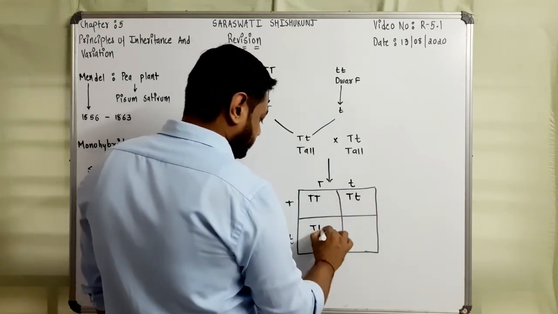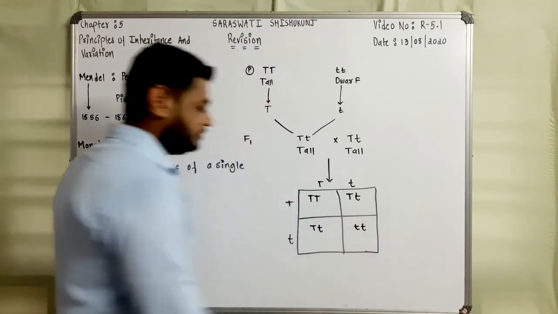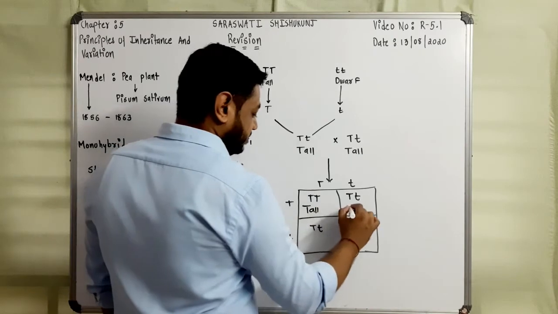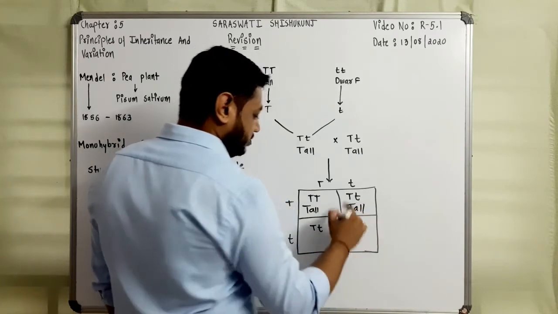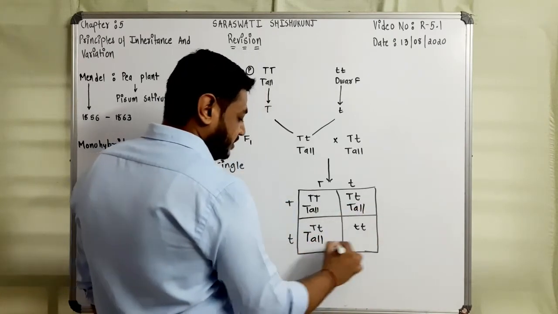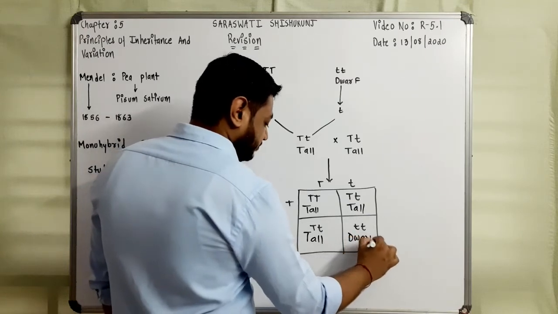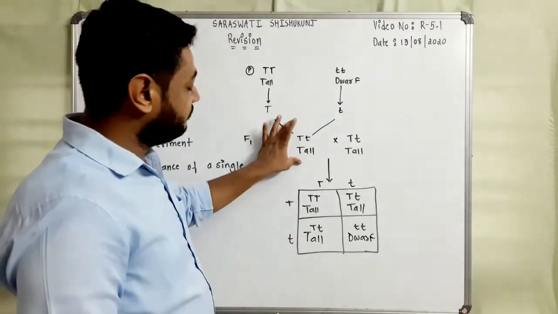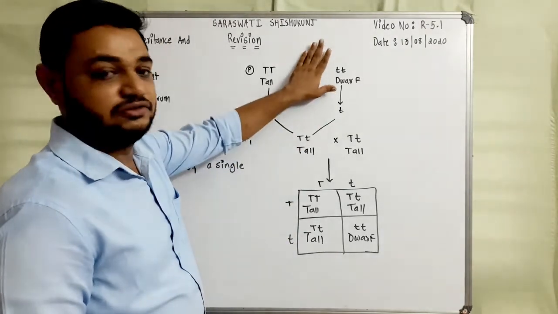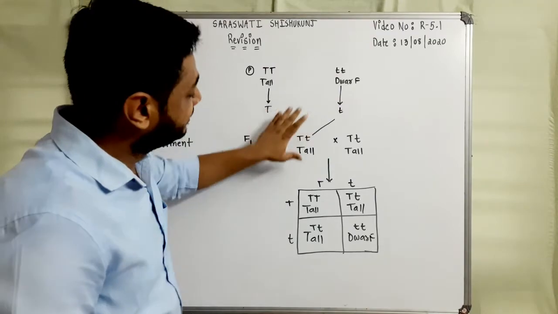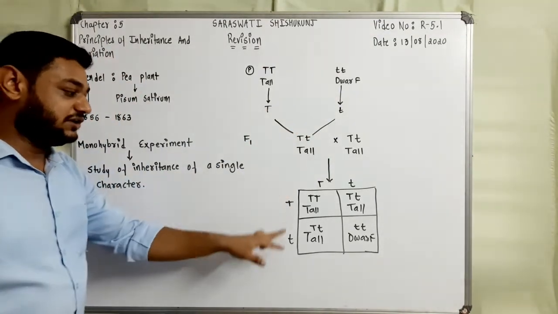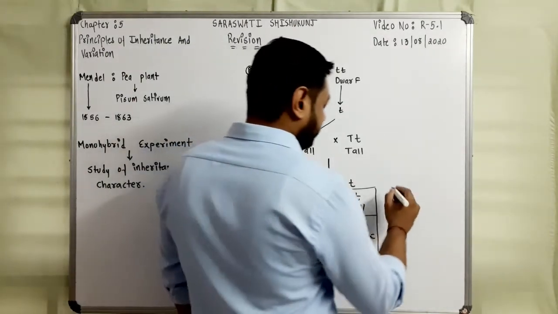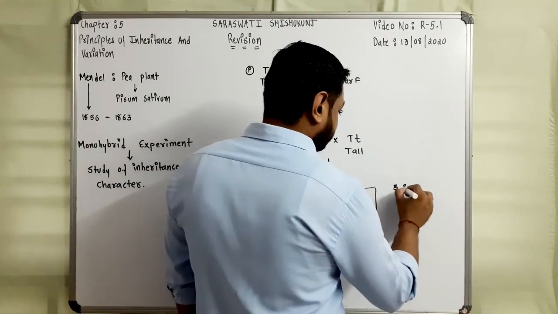He got a ratio like this: both capital T tall, capital T small t tall, and the last one was dwarf. So he came to know that the parent trait which was dwarf was not seen in F1, but that trait was again recovered in F2, and he got a ratio of 3:1.